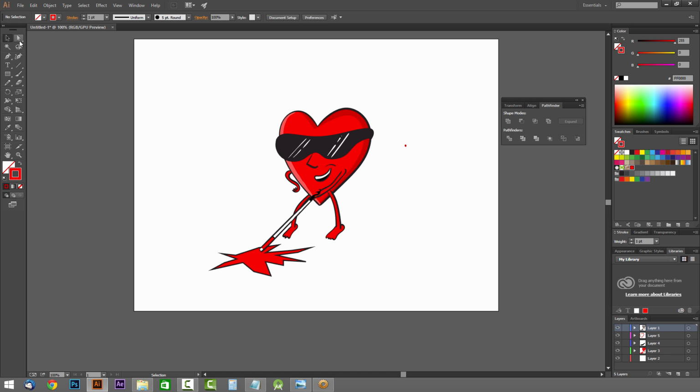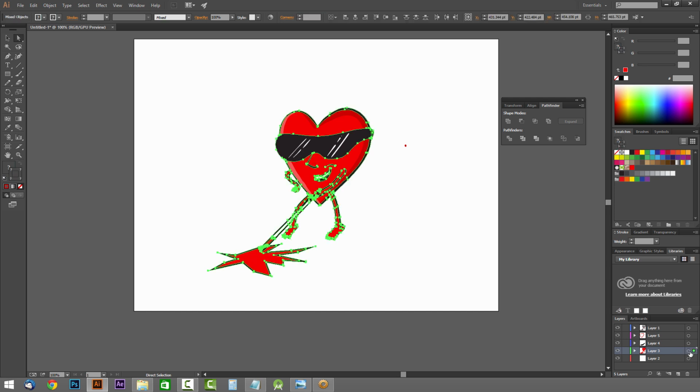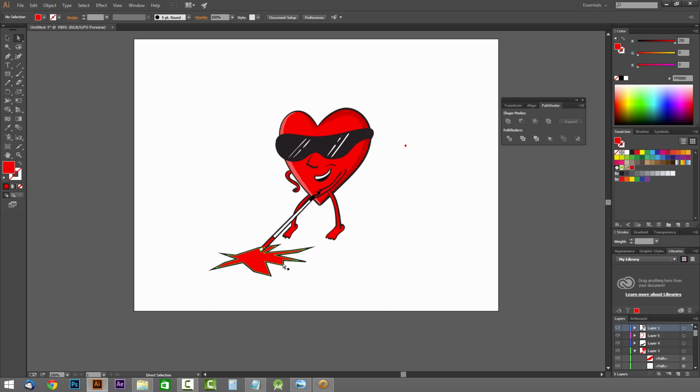Let's go ahead and I'm gonna work on this portion right here. So let's find out where this is, all this stuff. Now with the direct selection tool, I'm gonna select this and just select one of these anchor points and hit delete. You may have to do that twice, by the way, for that to work properly. And this kind of creates the crack that we're looking for, something that's simple. You could fill it in maybe with different shades, with kind of like sinking in here into the ground, but I'm not going to worry about that really. I think it still works effectively as it is. And so let's see what else.